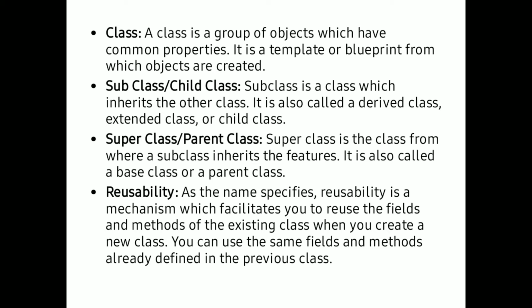Now let us understand what is the term reusability. Reusability means a mechanism which facilitates us to reuse the fields and methods of an existing class. So the features and fields which are available from the existing classes can be reused by the newly derived classes. That is called reusability. When we are creating new classes, the existing features can also be used again, then that is called reusability.